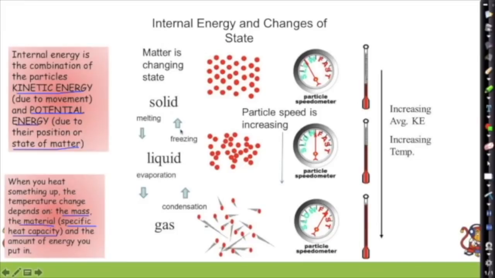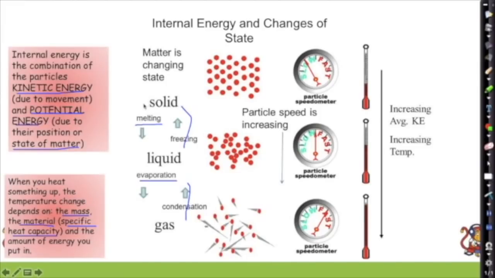So we can see our changes of state here. We've got melting when it goes from solid to liquid. We've got evaporating when it goes from liquid to gas. When it goes back again, we've got condensation. And up here, liquid into solid is called freezing.